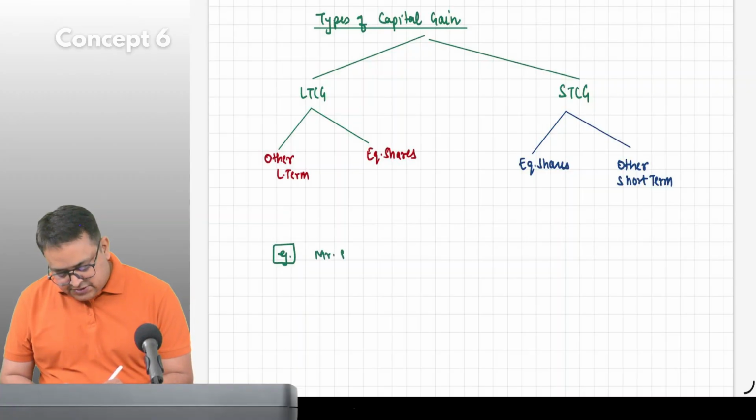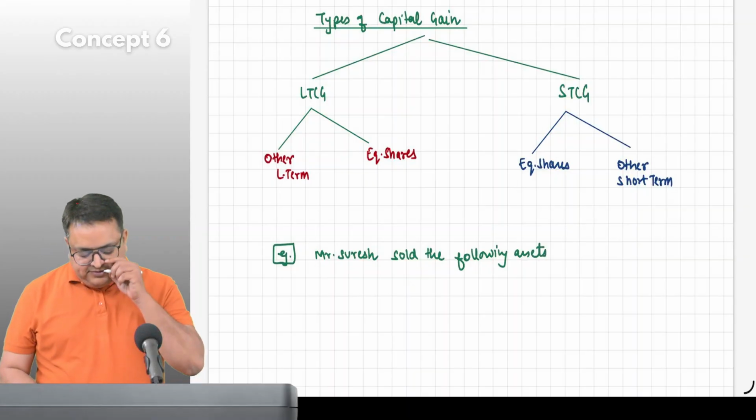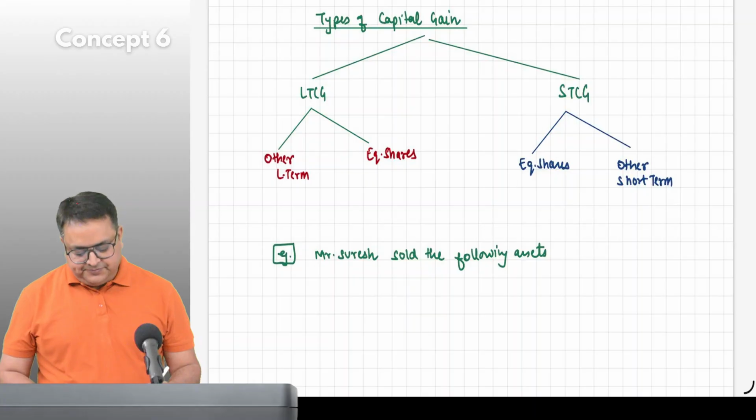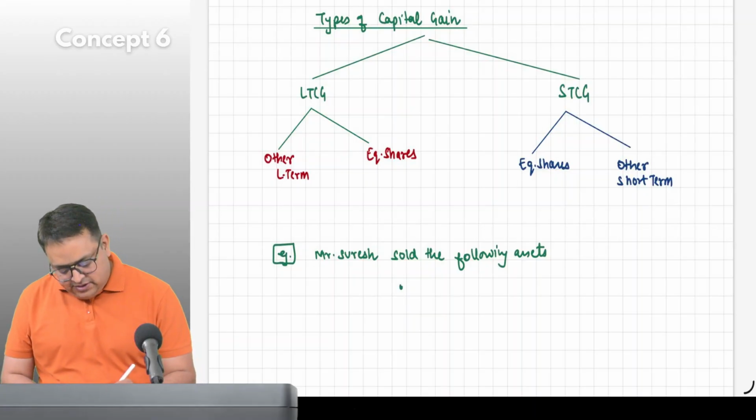Mr. Suresh sold the following assets. He sold shares of Tata Motors, and the holding period.